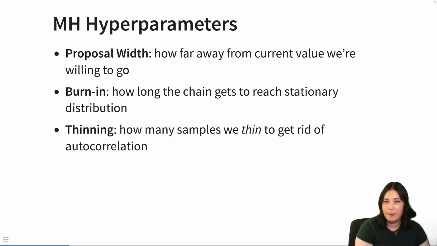Again, what we do is if we need 1,000 samples, we might generate 10,000 samples and then only take every 10th iteration instead of every single iteration.